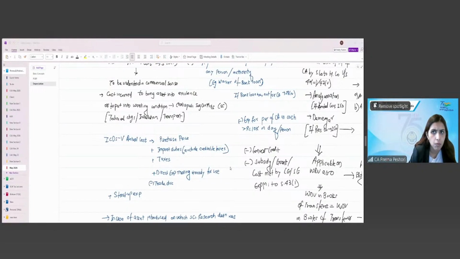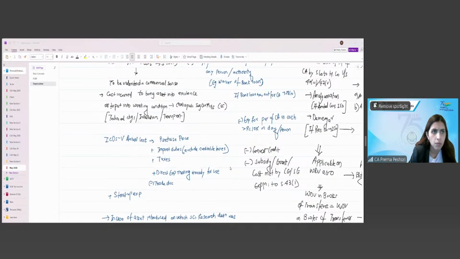Tangible assets and intangible assets. For tangible assets: building except land, plant and machinery, furniture. Then the intangible assets: know-how, patents, copyrights, any other business or commercial right of the same nature, except goodwill. Goodwill is not an intangible asset. Then we have gone through the plant definition under section 43(3): ships, vehicles, books, scientific apparatus, surgical equipment. Tea bushes and livestock are not plant and machinery.